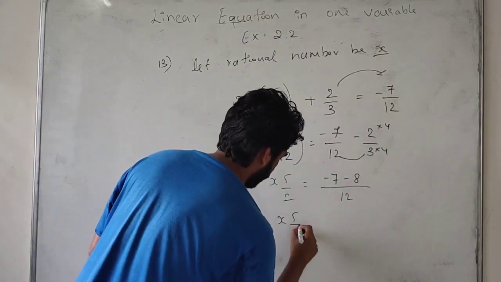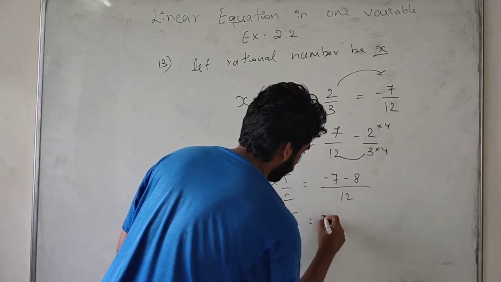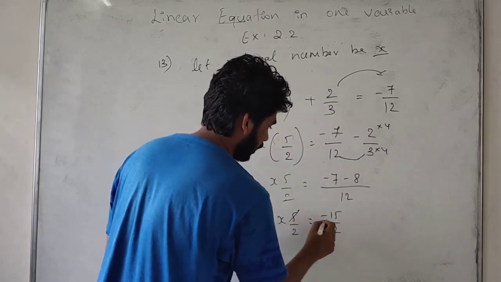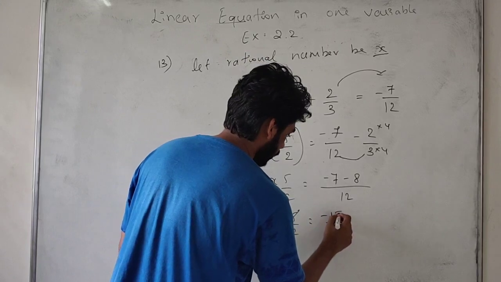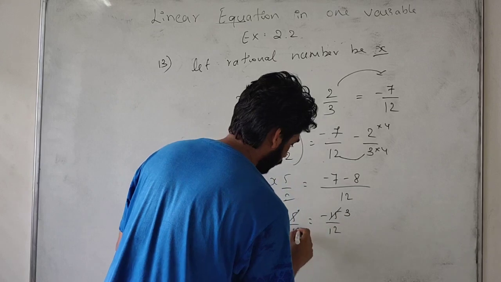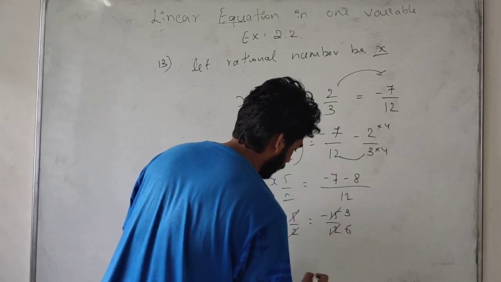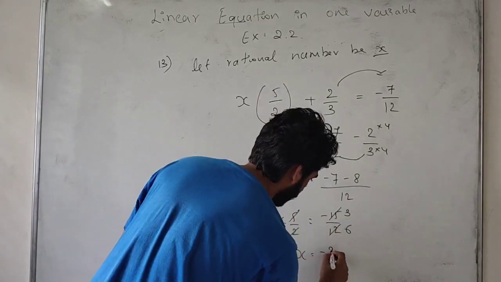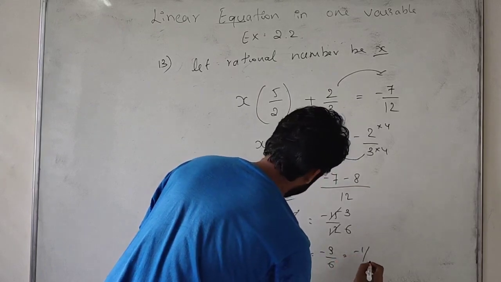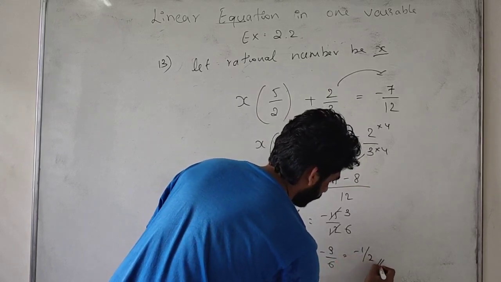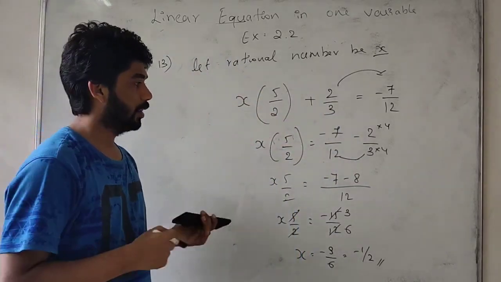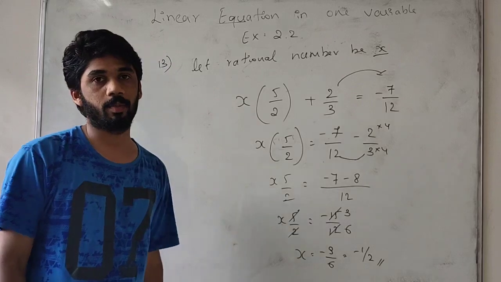So what we get? 5 by 2 x is equal to minus 15 by 12. 5 ones are 5, 3 twos are 6. So x is equal to minus 3 by 6. Further simplifying, we get minus 1 by 2. This is the required answer. Minus 1 by 2 is the required answer. Okay, this is very easy. Please note it down. I'll go to the next problem.